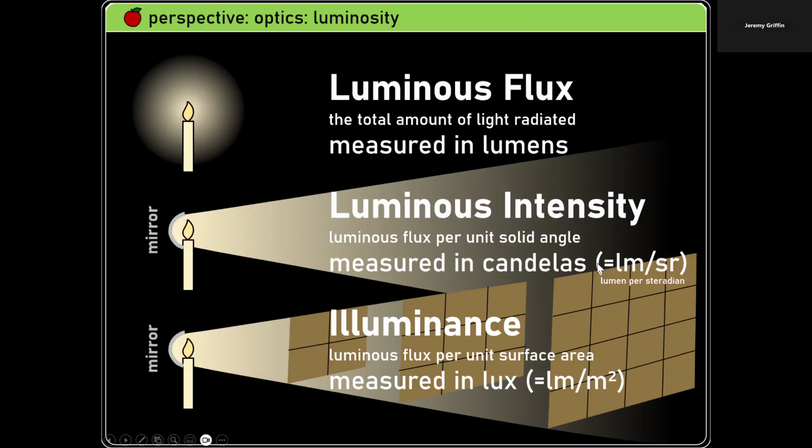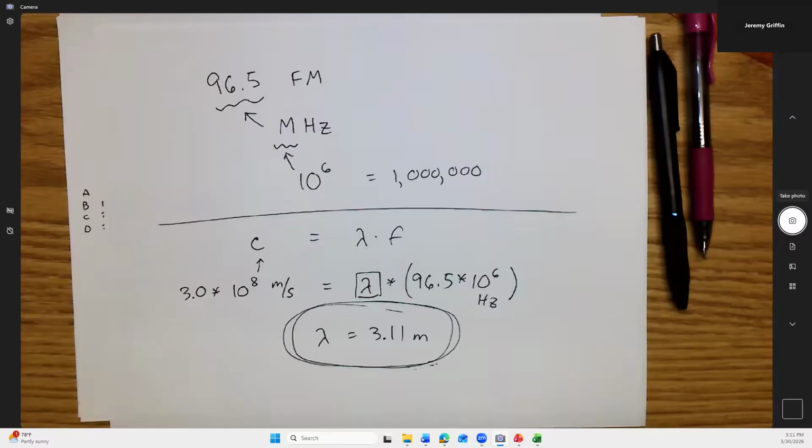And what is one candela? It is 1 lumen per steradian. You guys see this sr right here, steradian? This is like an angle in three dimensions. So can you imagine not a circle, but a sphere? Here, I'll draw this out, sort of. This is kind of a tricky concept.